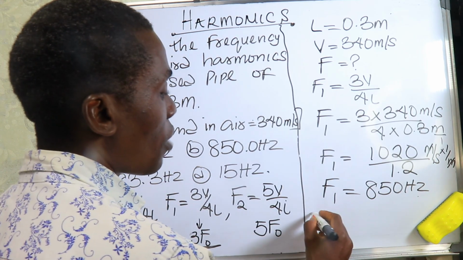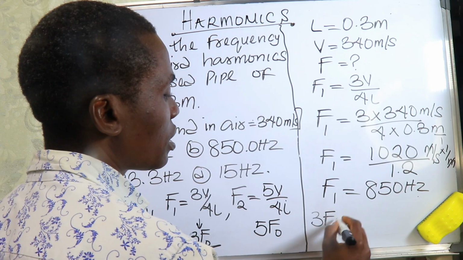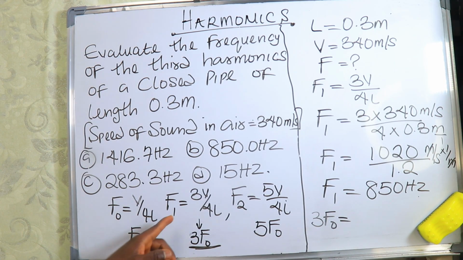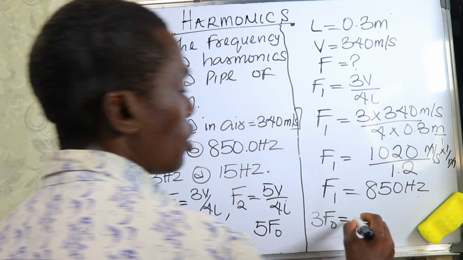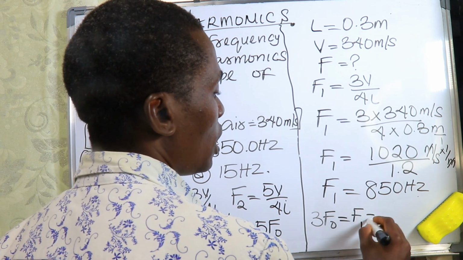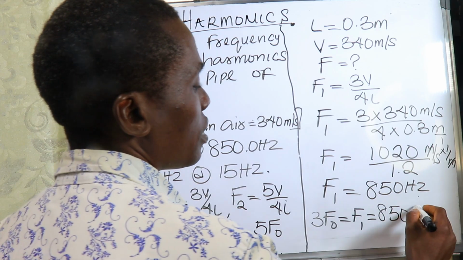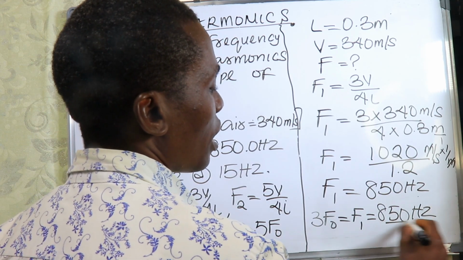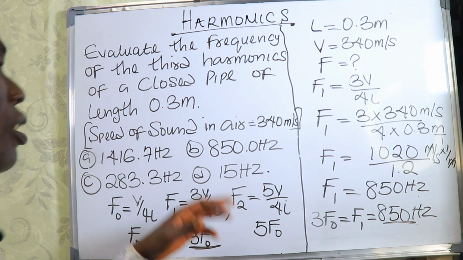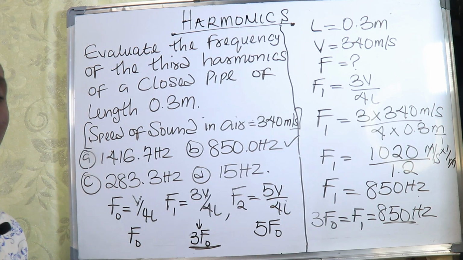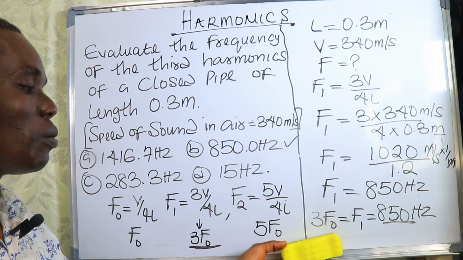So that means our third harmonics, which is the first overtone, would be equal to 850 hertz. And that is the answer. If you check the options, you will see that the right answer is option B.